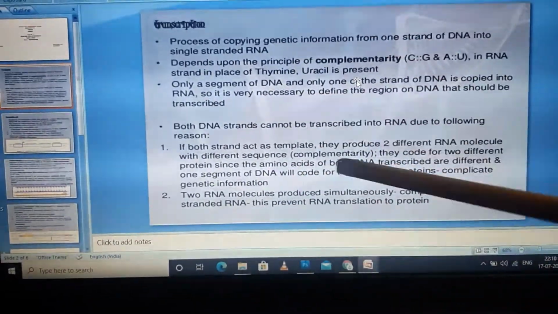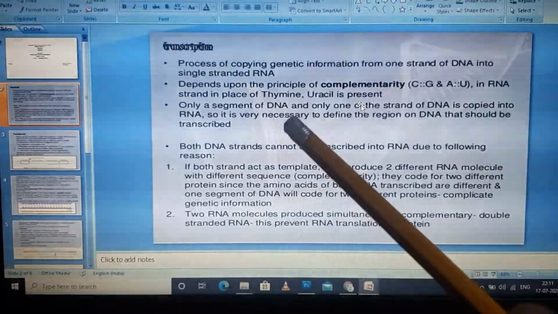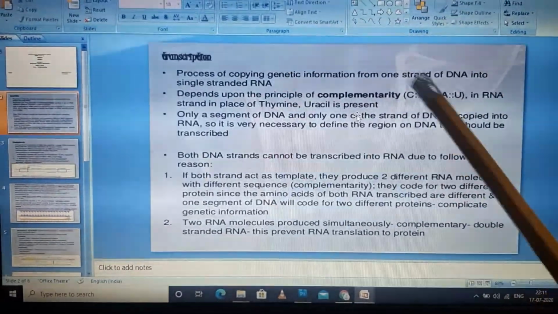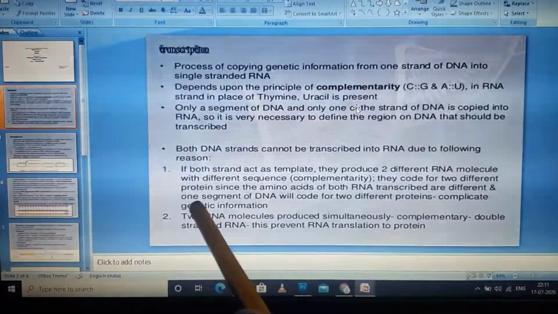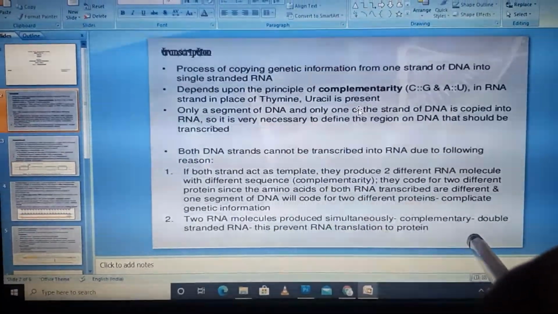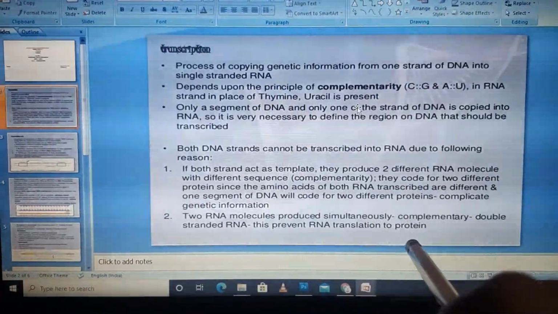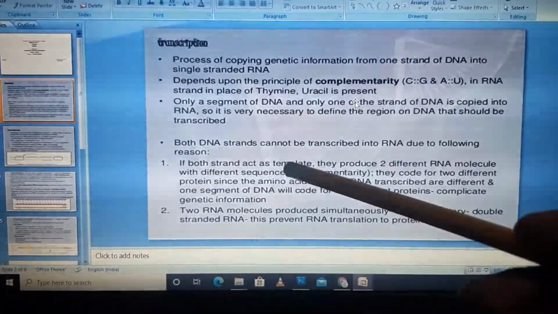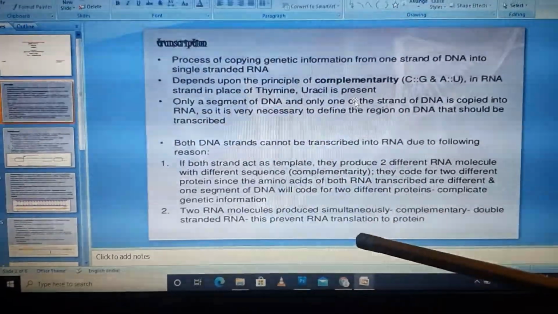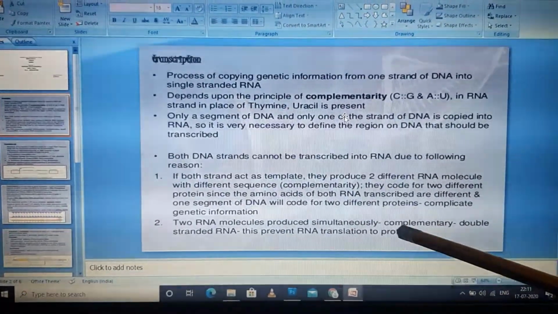So this is not done. Only one strand of the DNA is required while converting it into RNA. Also, if two RNA molecules were produced simultaneously, they would be complementary to each other, forming double-stranded RNA. This prevents the RNA from being translated to protein. After transcription, we have to study translation, that is, how this RNA gets converted into protein.